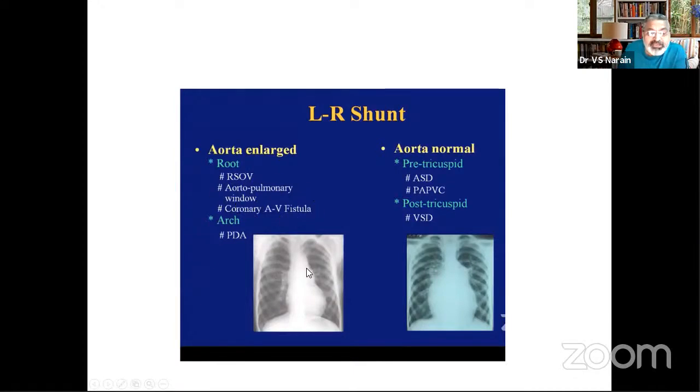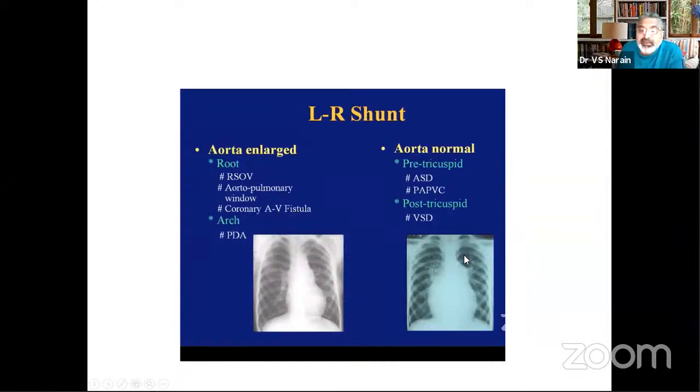And if you have an arch prominence here, then you could be dealing with a PDA. So if you have an ascending aorta and an arch abnormality, a broadening of this mediastinum, you would probably be dealing with one of these four situations. The arch pointing to PDA, the root pointing to RSOV, aortopulmonary window and fistula.